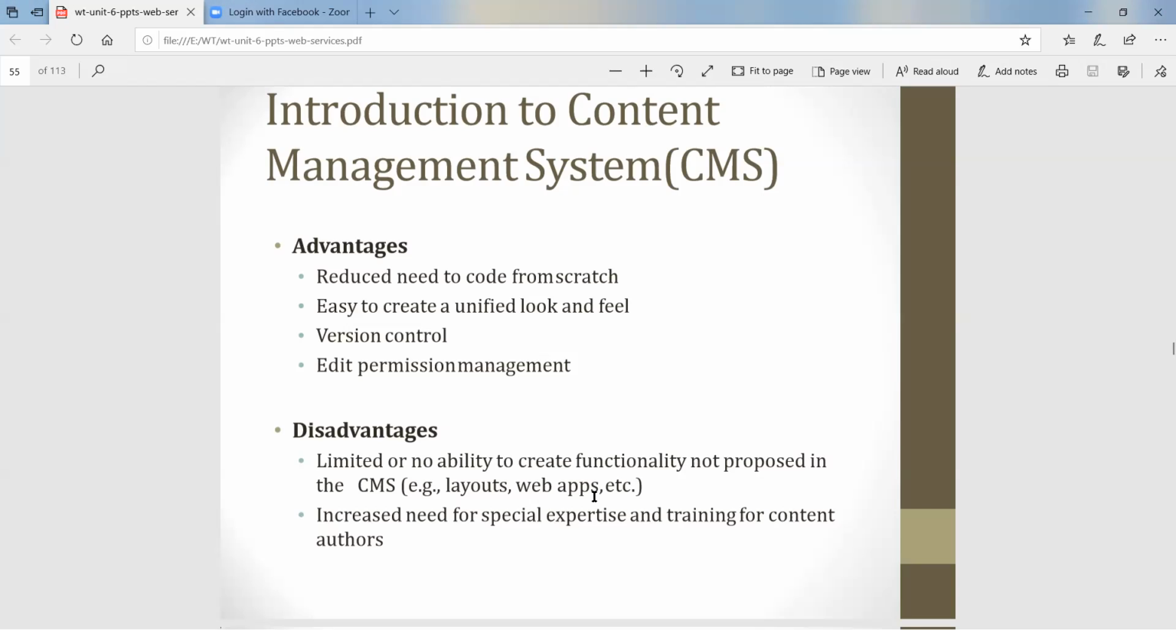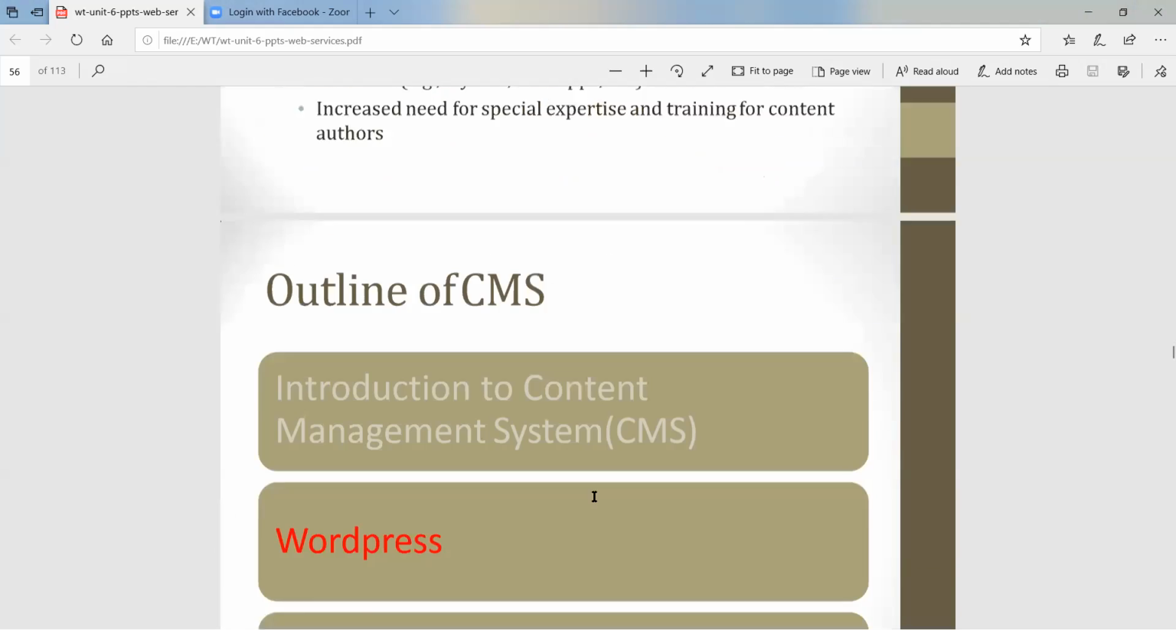When we go for a content management system, we need to change the content. That person needs to be an expert in that system or in that technology, so that person only can do the changes. This is one of the disadvantages or faults we can see.